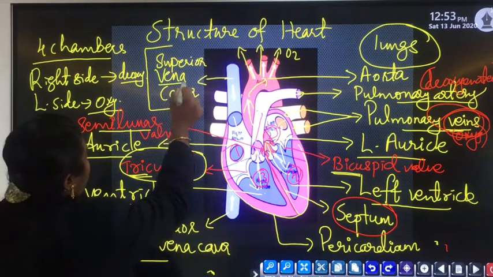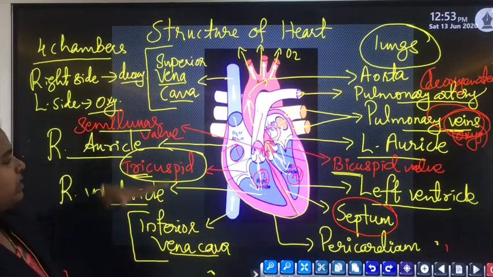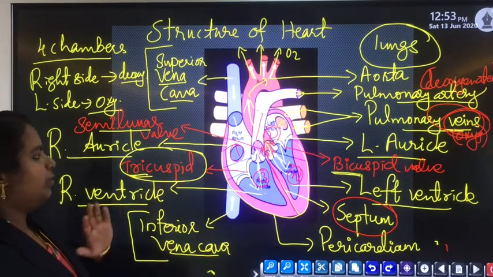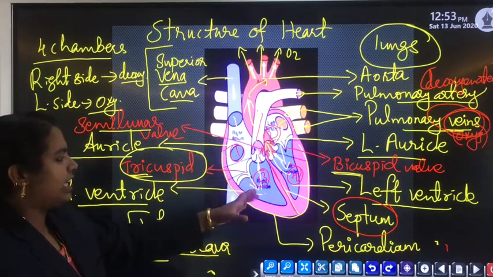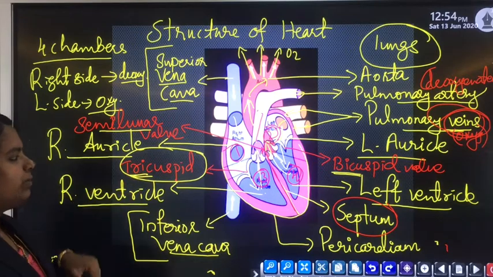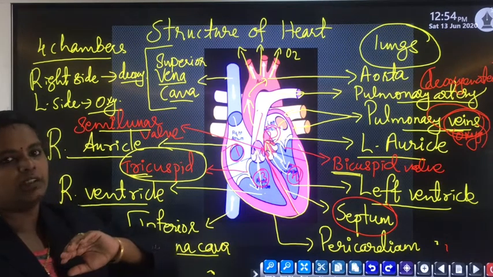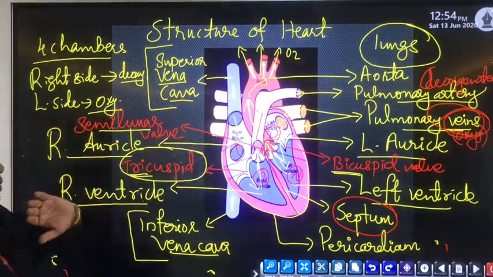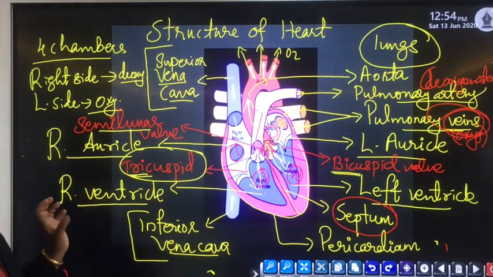Then the function of the vena cava, inferior as well as superior: both the upper and lower parts carry deoxygenated blood from the upper and lower parts of the body to the right side of the heart. Then 3 main valves: on the right side, between the right atrium and right ventricle, is the tricuspid valve. Between the left auricle and left ventricle is the bicuspid valve. And between the pulmonary artery and aorta is the semilunar valve. The main function of these valves is to prevent backward flow of blood.